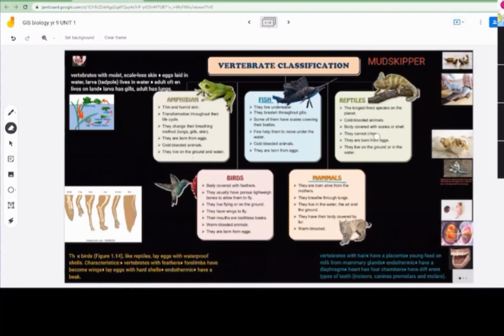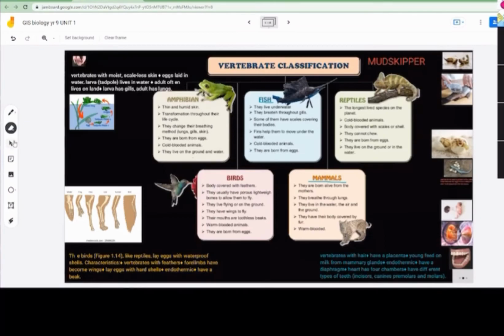They cannot chew. Do they have teeth? No, they have like a jaw. They are born from eggs. They live on ground or in the water. So they can live on both ground and water. So it's a similarity between reptiles and amphibians. They live on ground and water.